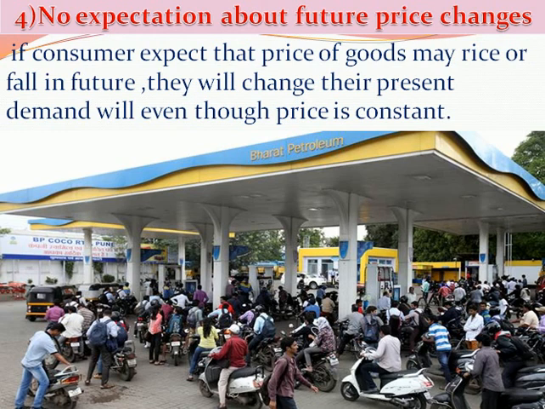These were some examples of expectation about future changes. So for application of this rule, there must not be any chance of the price of that product increasing in the market.